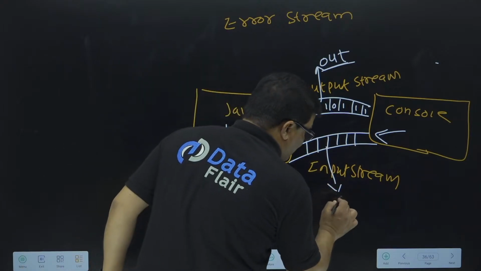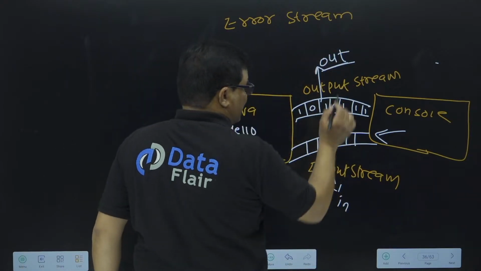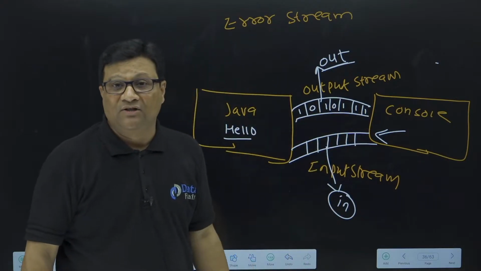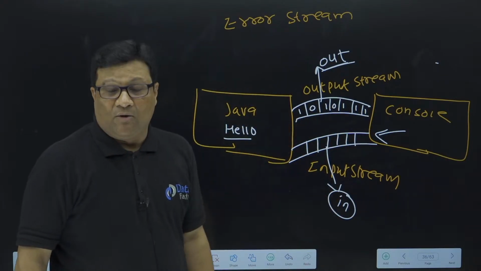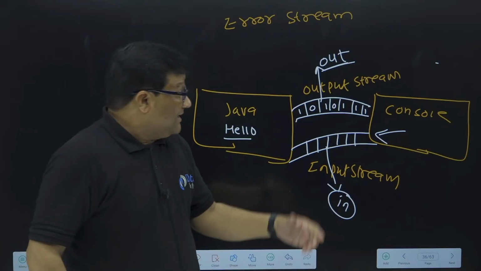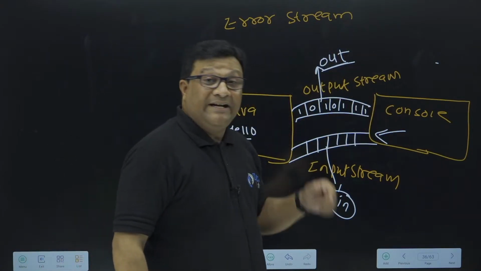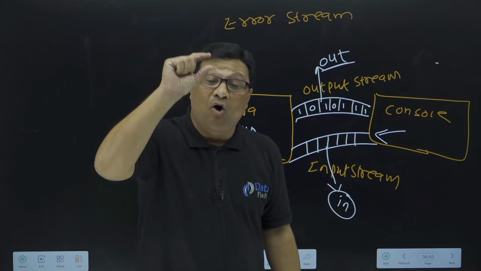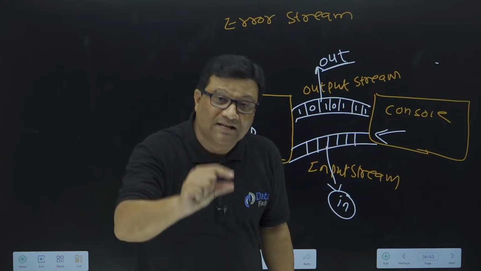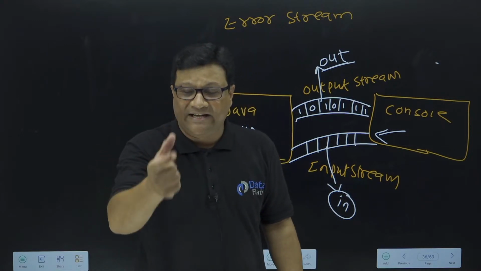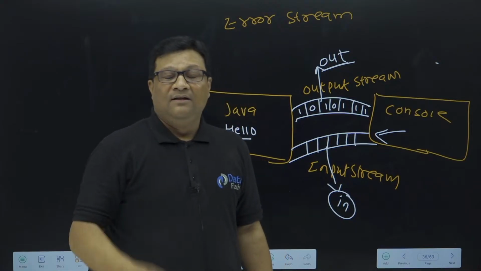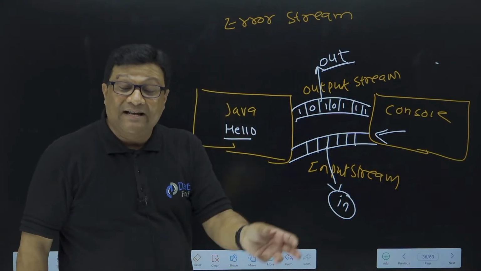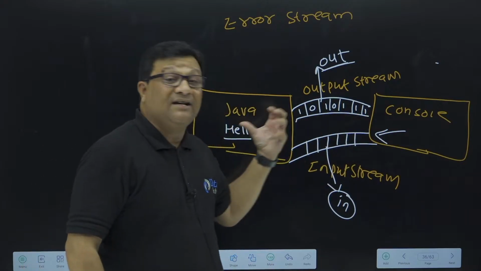Similarly, we have an in object. Three types of objects are there. In we use for input stream. The day we read data from the console screen, we use this in object to read the data. The day we want to print data on the console screen, we have to use this out object. This out is an object connected with the console screen to carry the data from the Java application to the console screen. This in is an object, but it is treated as an input stream to read the data from the console.